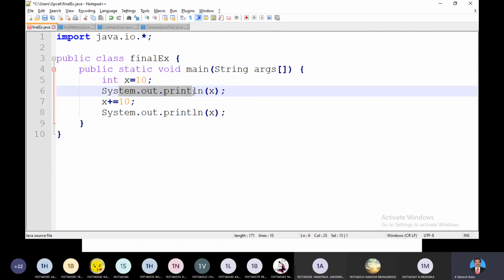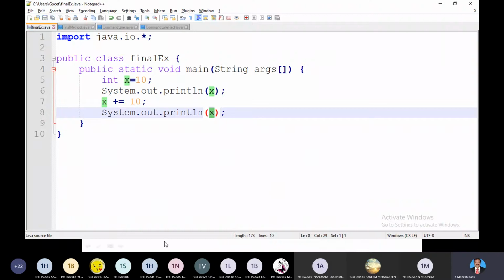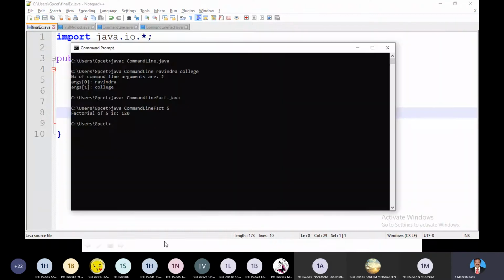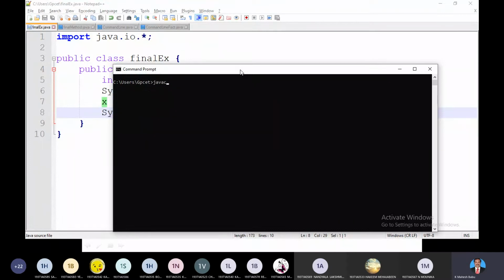I want to print the value on the screen by means of println. Not only is the value of x 10, I would like to modify the value of x by 10, meaning the value is going to be varied to 20. I show it on the screen by means of a println statement. Save the application, compile the code and run the code. javac final ex.java.